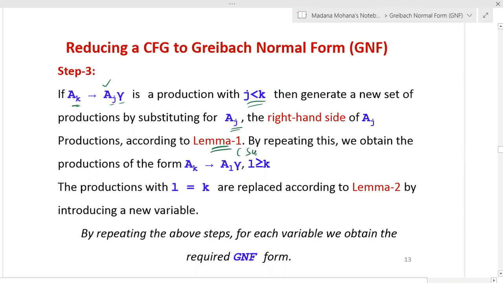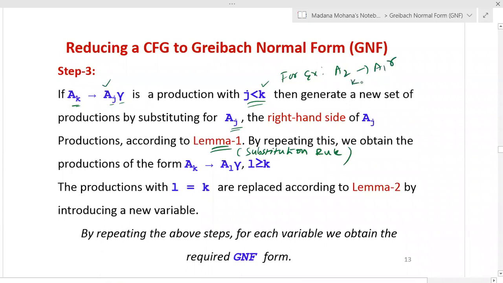Here lemma 1 is nothing but the substitution rule. So whenever a production satisfies the step 3 condition, that means the left-hand side suffix value is higher than the right-hand side suffix value, that is j less than k, here k is the higher value. For example, the productions are in this form: A2 derives A1 gamma.